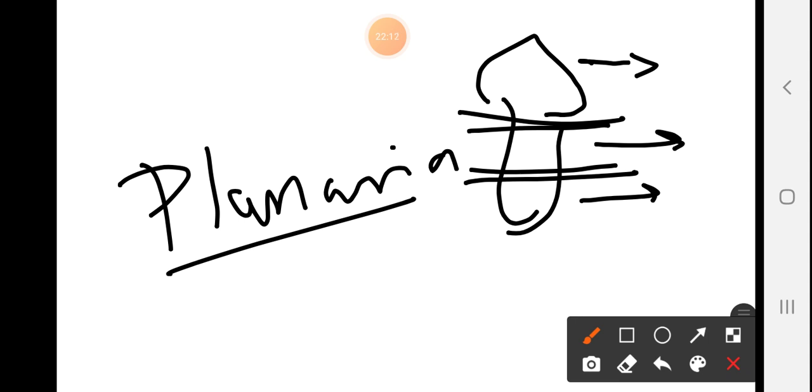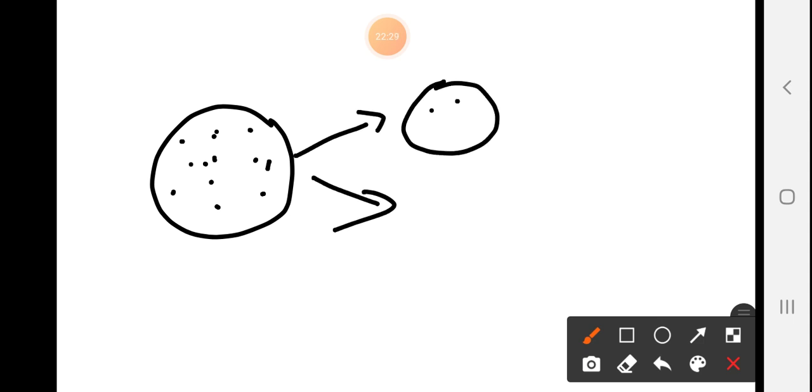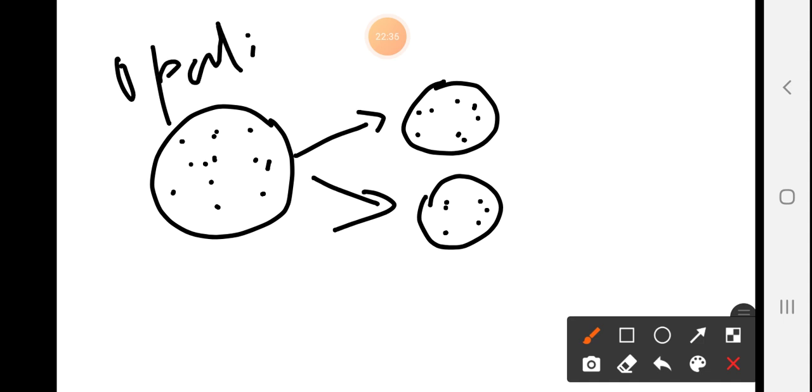Next one I have discussed is plasmotomy. This plasmotomy occurs in multinucleate protozoans, and since they are multinucleate, they divide like this, and an example of this is Opalina. In Opalina we see the number of nuclei here, first it gets divided.